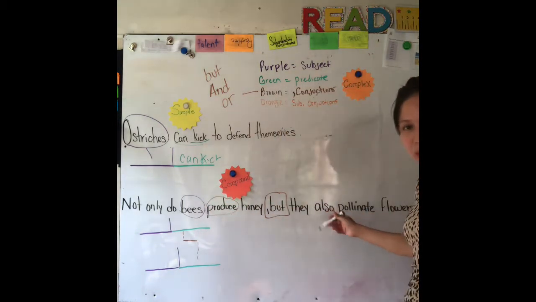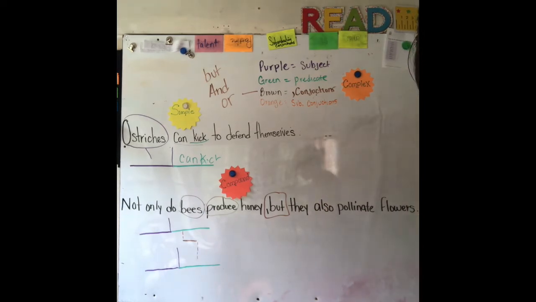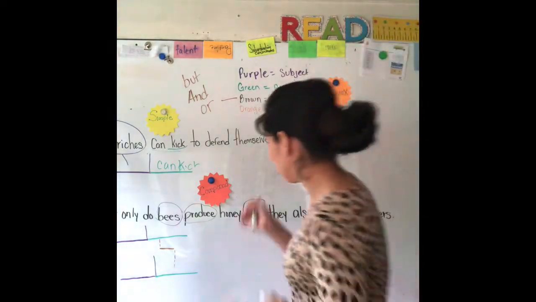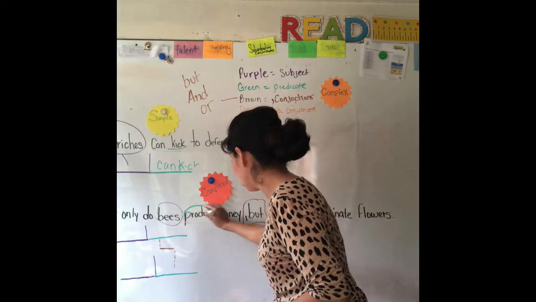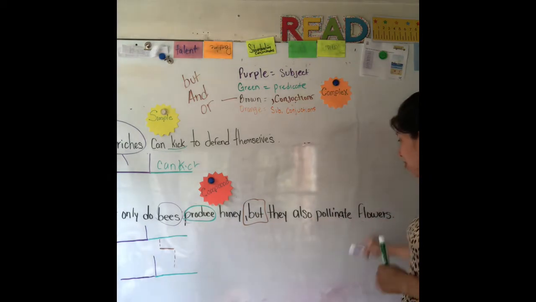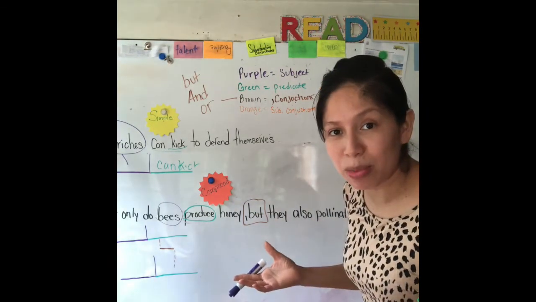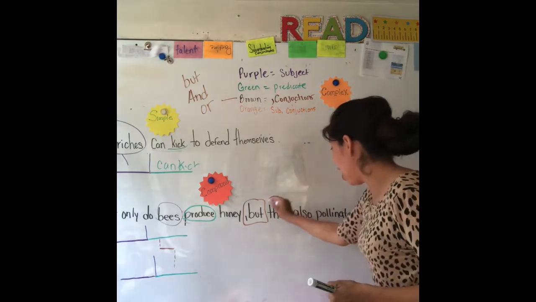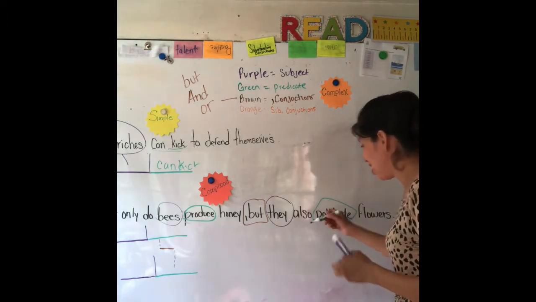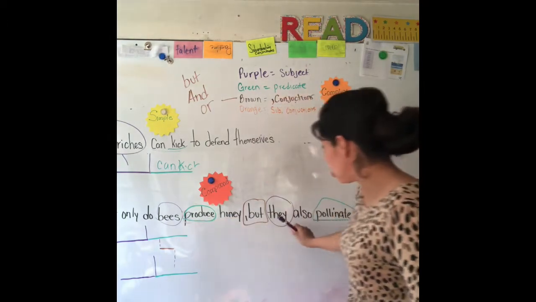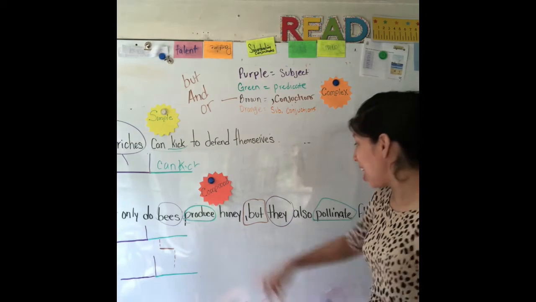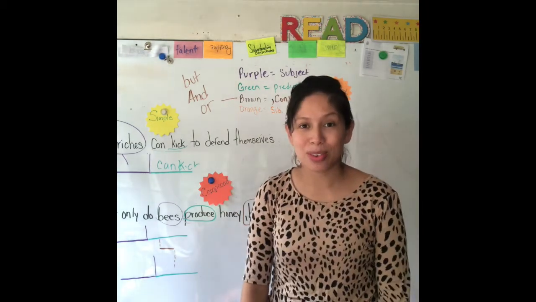We move on to the second one. I hope you're able to see it. On the second one, I made a mistake. It's green. Produce. Sorry. They also pollinate flowers. Who are we talking about on the second? We're talking about they. What do they do? They pollinate. So we have two purple, two subjects, two predicates, green, and we have a brown one that makes it a compound sentence.